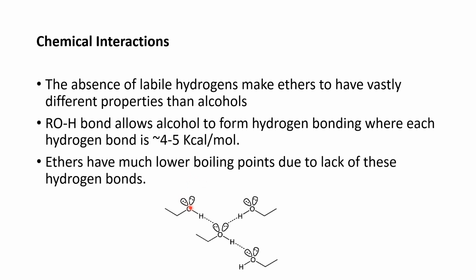Here is an alcohol. There is the possibility of hydrogen bonding with another molecule, and here is the possibility of hydrogen bonding with the other molecule. Similarly, this molecule undergoes hydrogen bonding with this molecule. Such bonding is not present in ether. That's why the boiling point of alcohol is greater than ether. Ether has a lower boiling point due to the lack of these hydrogen bonds.